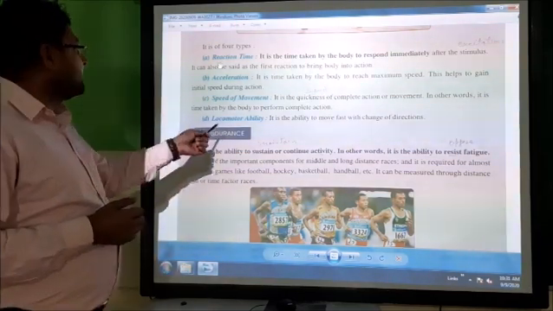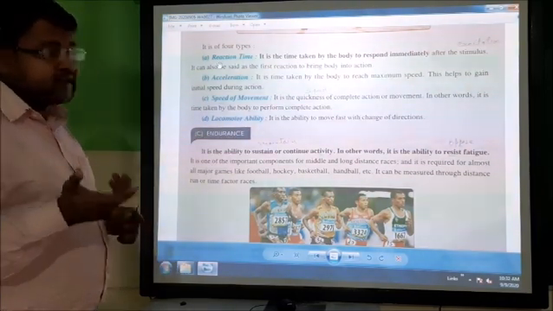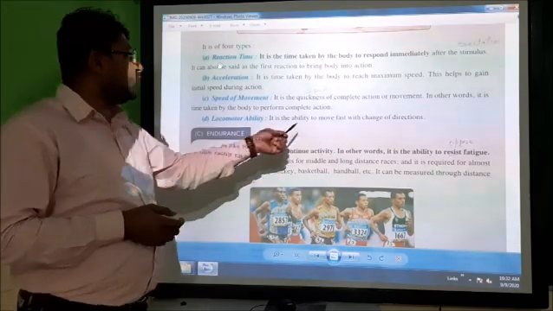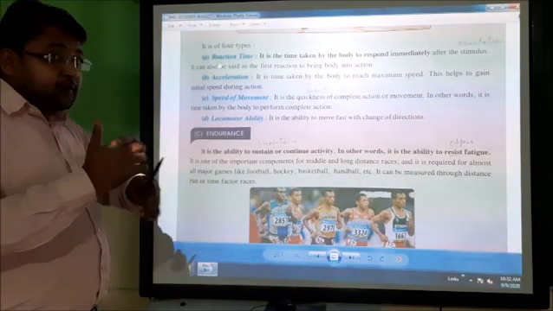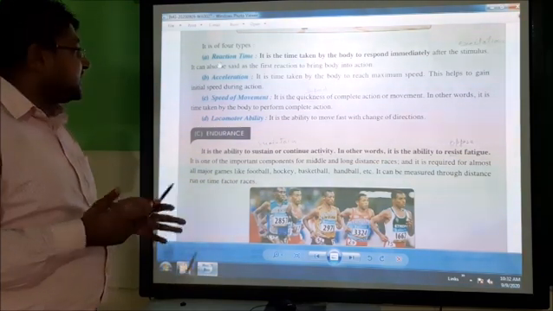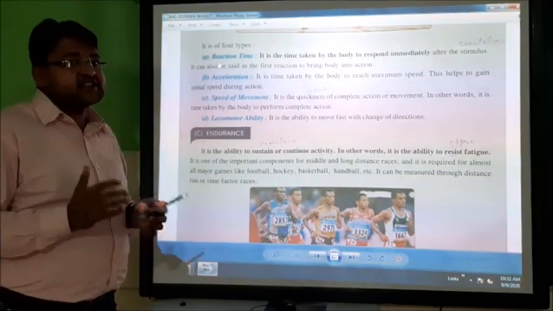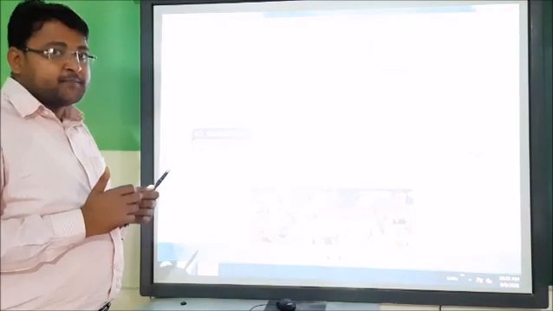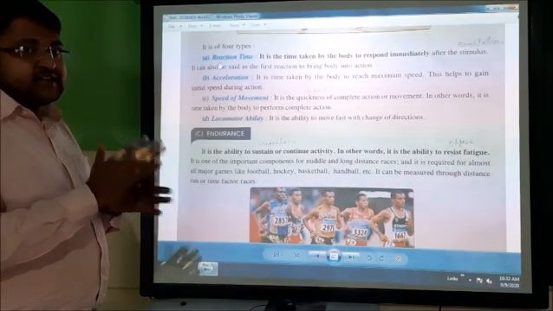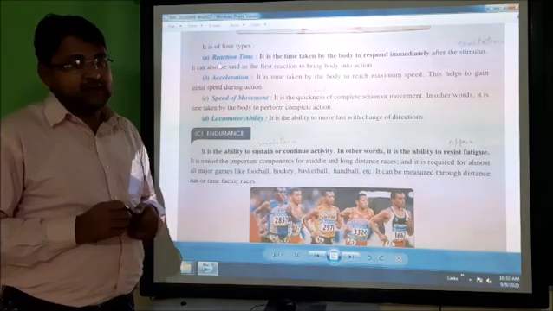Next is locomotor ability. So that is also a type of speed. It is the ability to move fast with change of direction. When the body performs any action, it moves very fast and changes direction very fast. When body takes the movement or gives the movement, it changes very fast, and it changes direction very fast. That is the locomotor ability.